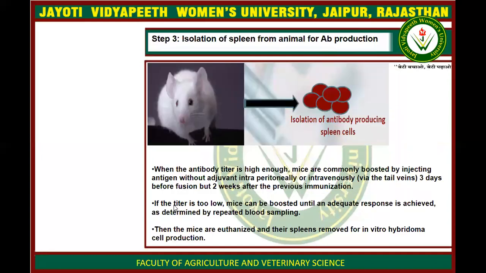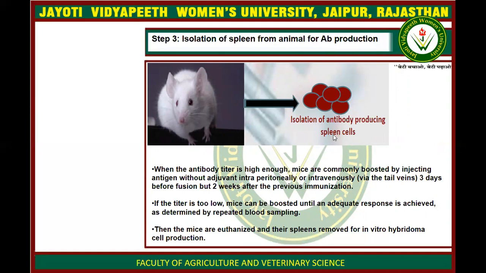The next step is isolation of the spleen from the animal for antibody production. When we are assured that the mouse is producing antibodies against the antigen which we injected, we take the spleen cells of the mouse.